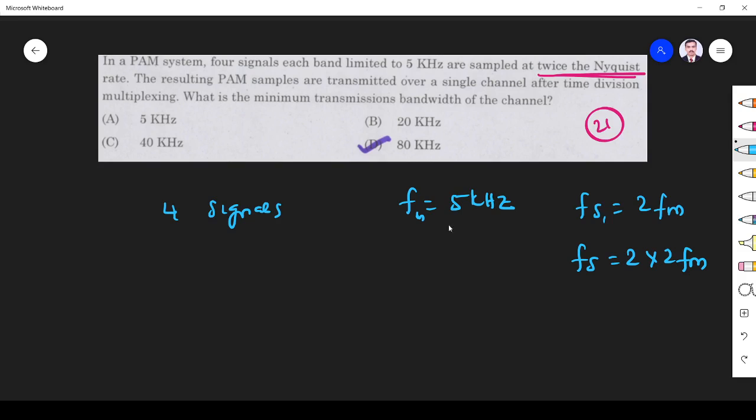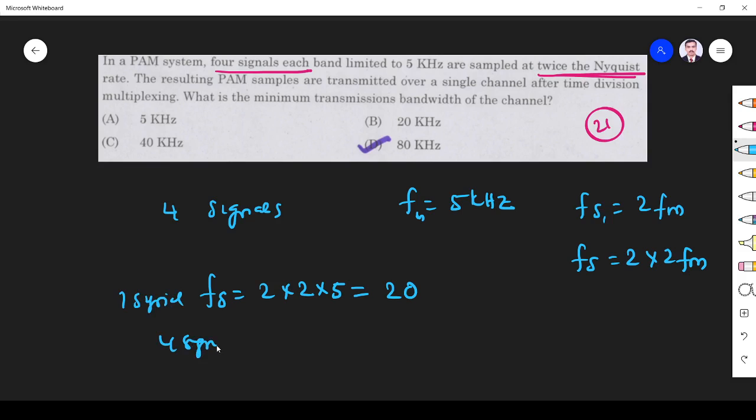First we have to find the sampling frequency, which will give the bandwidth of the channel. Here fm is 5 kilohertz, so Fs is equal to 2 into 2 into 5, which is 10 into 2, 20 kilohertz. That is for one signal, but we have 4 signals, so it must be multiplied by 4.